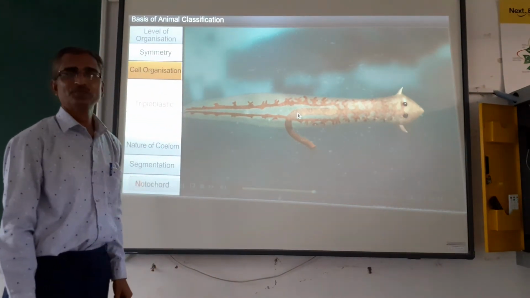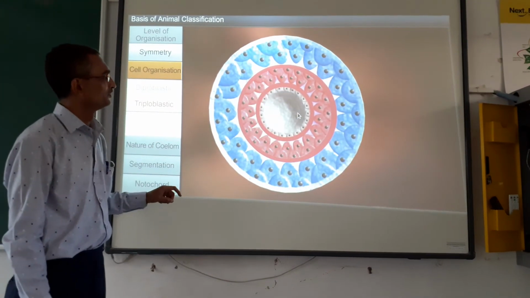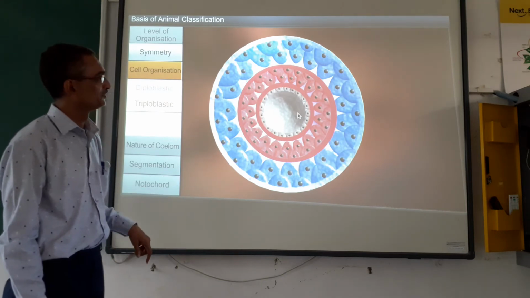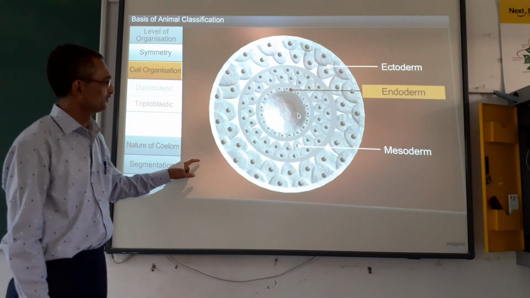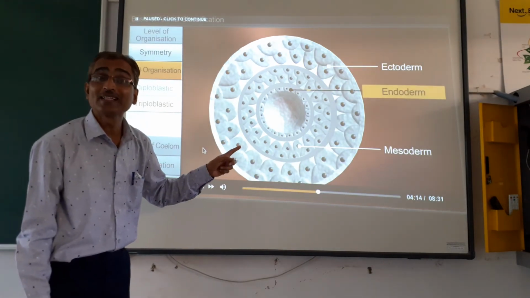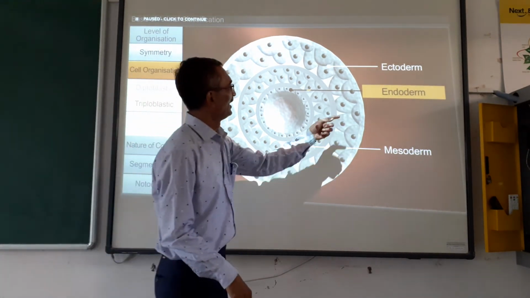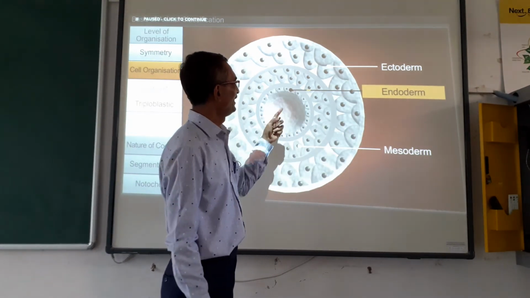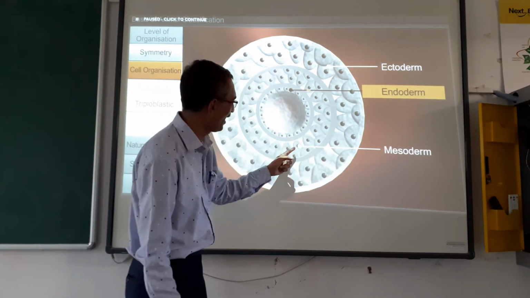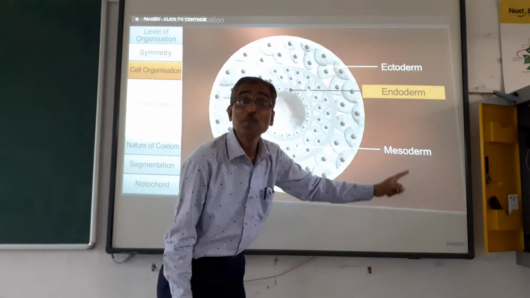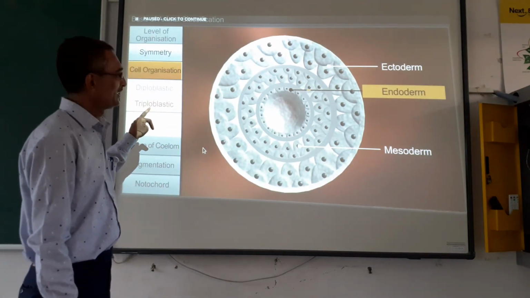Members from phylum Platyhelminthes to chordates have triploblastic organization, where the third germinal layer, the mesoderm, is found between the ectoderm and the endoderm. So this is triploblastic, where triplo means three layers. One is the outermost ectoderm and innermost endoderm, and in between we have another layer, that is mesoderm. So this is a triploblastic cell.